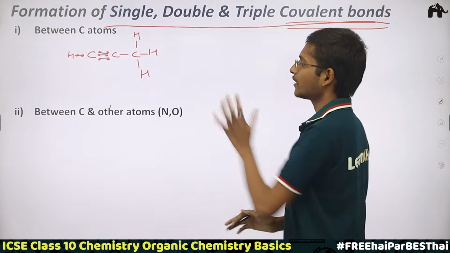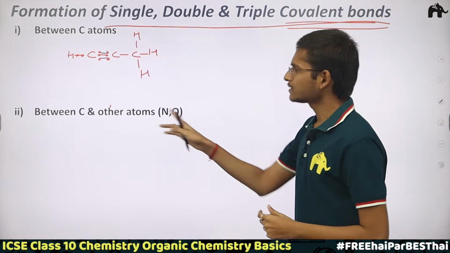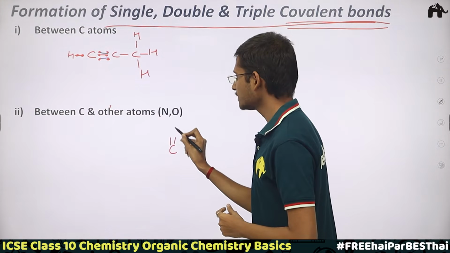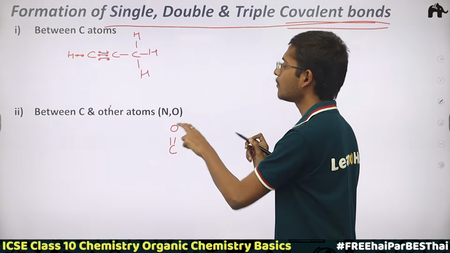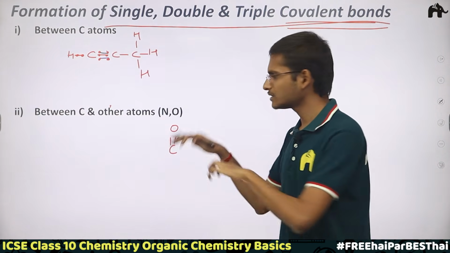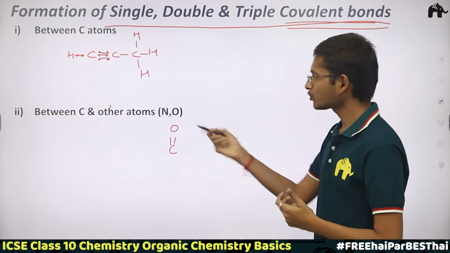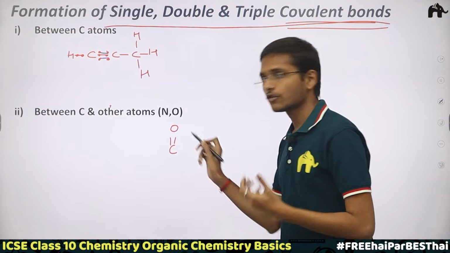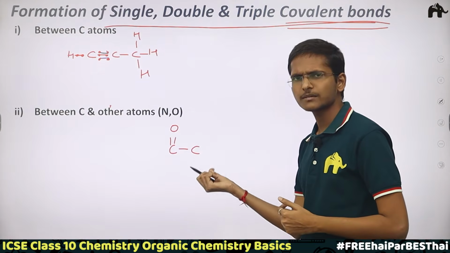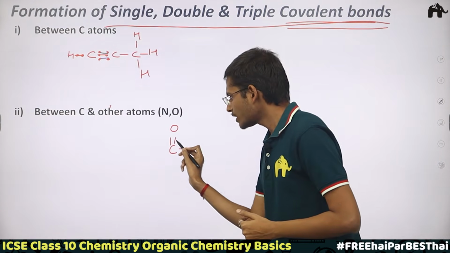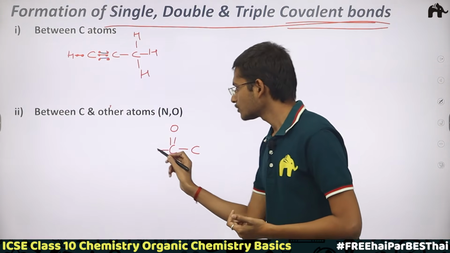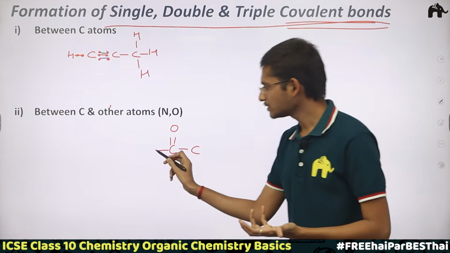Now between carbon and other atoms, like nitrogen or oxygen, sometimes you would find carbon forming a double bond with oxygen in some compounds. We will study about them later, but just to give you a basic idea. So carbon has formed 2 bonds. Now it is forming one bond with another carbon, and now 3 bonds are done. Now it is only left with one more bond, so it would form it with another carbon atom if it wishes to.